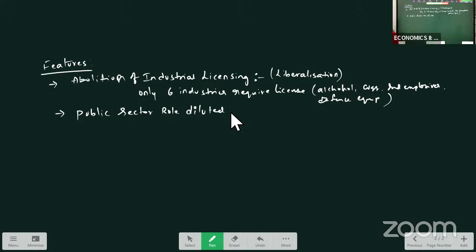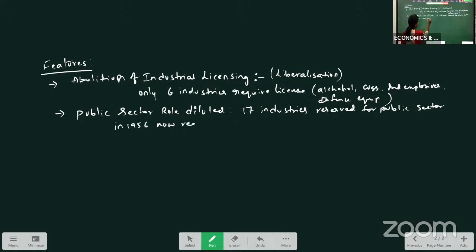Now they have been diluted to 3 major industries. 17 industries were reserved for the public sector in 1956, now reduced to 3. Now they have reduced that to only 3.